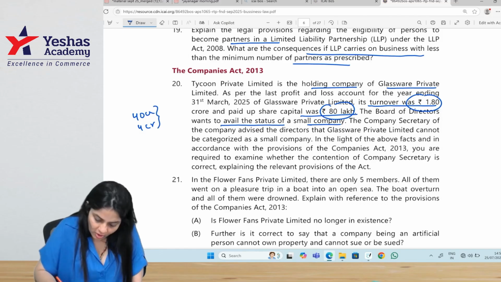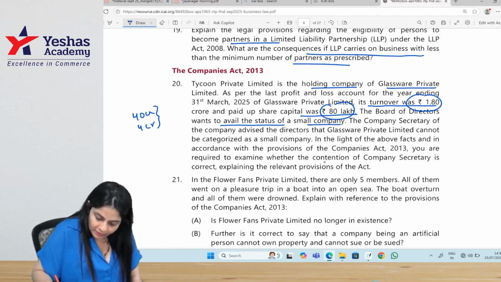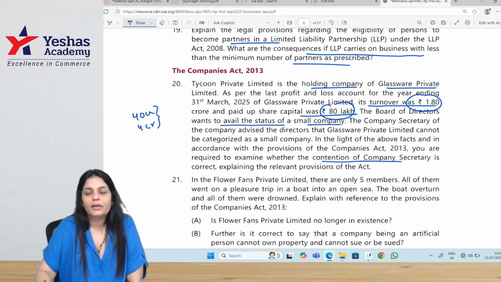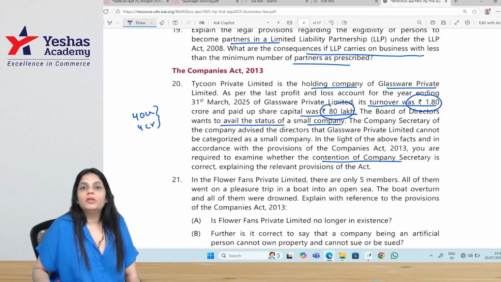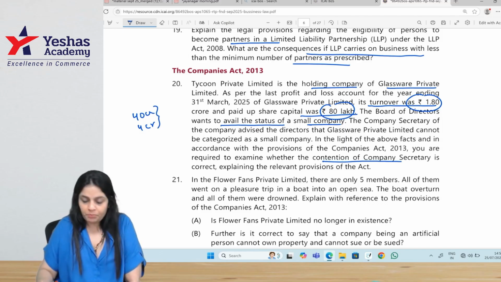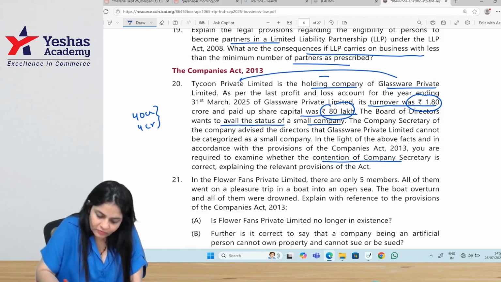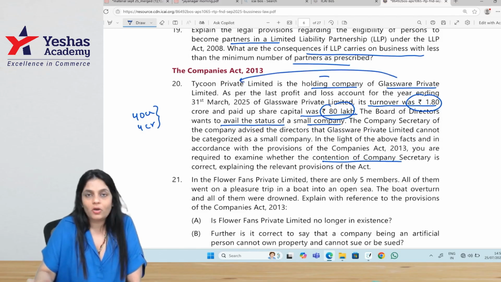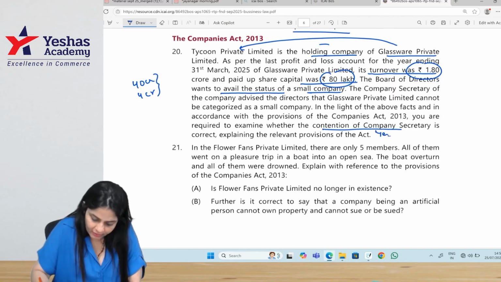The company secretary of the company advised the directors that it cannot be categorized as a small company. You are required to examine whether the contention of the company secretary is correct. Both the conditions are fulfilled. But if you are a holding or a subsidiary company, you don't get the status of a small company. Here it is given that it is the subsidiary of Tycoon Private Limited. So it cannot get the status of a small company.